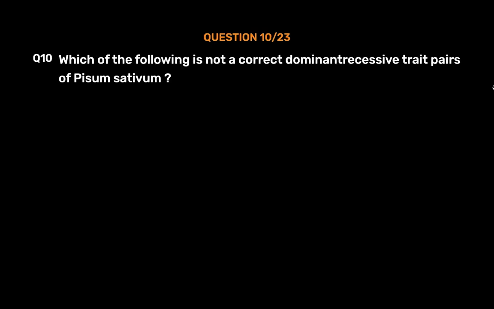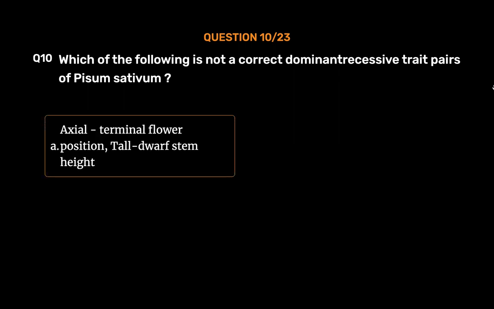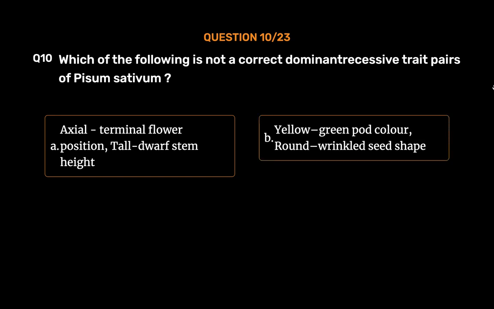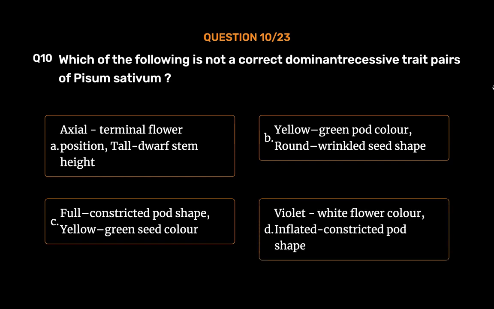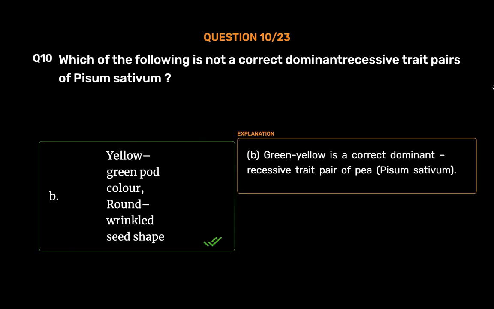Question number 10. Which of the following is not a correct dominant recessive trait pair of Pisum sativum? Option A. Axial, terminal flower position, tall, dwarf stem height. Option B. Yellow, green pod color, round, wrinkled seed shape. Option C. Full, constricted pod shape, yellow, green seed color. Option D. Violet, white flower color, inflated, constricted pod shape. The correct answer is option B. Yellow, green pod color, round, wrinkled seed shape. B. Green, yellow is a correct dominant, recessive trait pair of Pisum sativum.